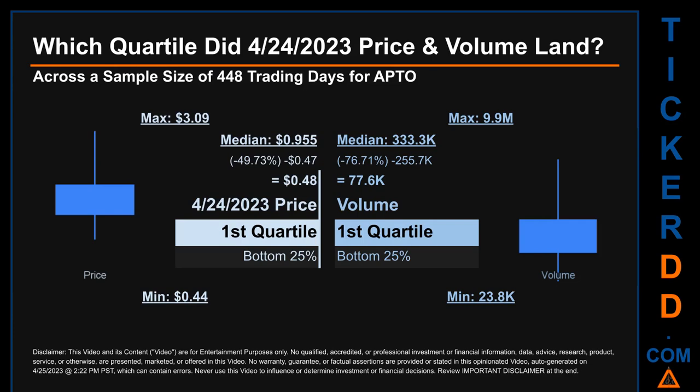Descriptively, APTO has a median price of $0.955. Therefore, April 24, 2023 price was lower from that middle marker by 49.73%. The day's volume of 77.6 thousand was less than the median by 76.71%.